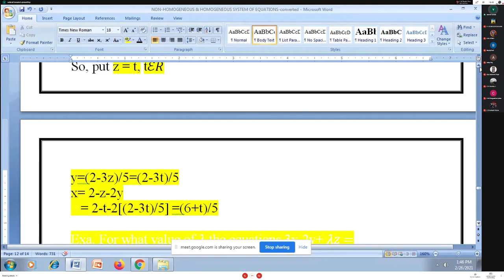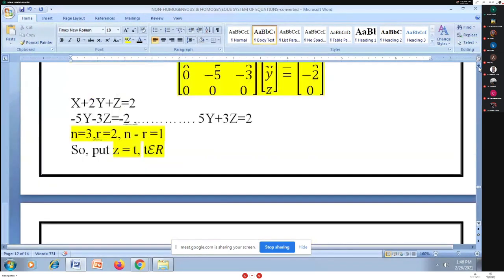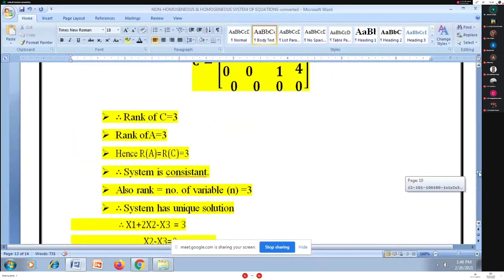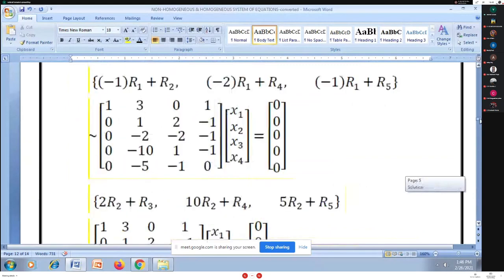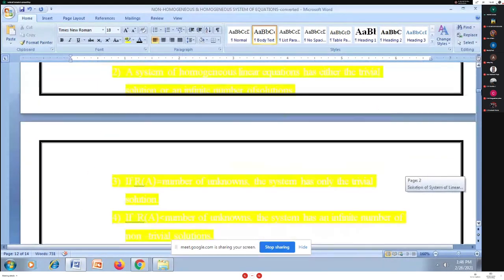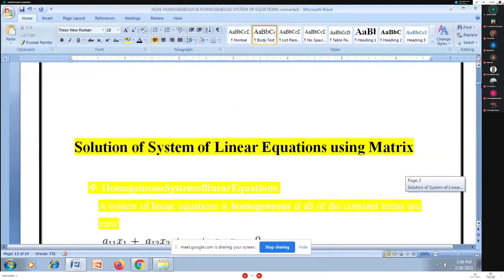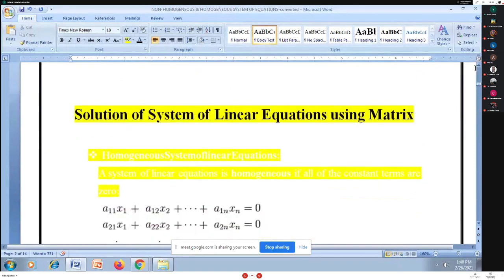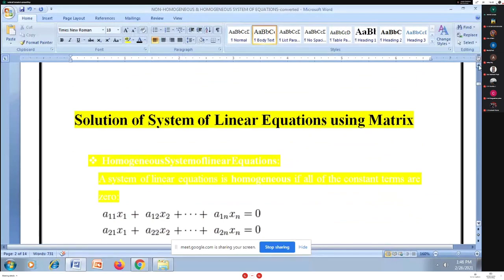For consistent, I may have a unique solution or an infinite number of solutions. So we looked at two examples here. Any doubt regarding this? I am just waiting, or else I will go for the next system. Nobody unmutes themselves, so I will go for the next.